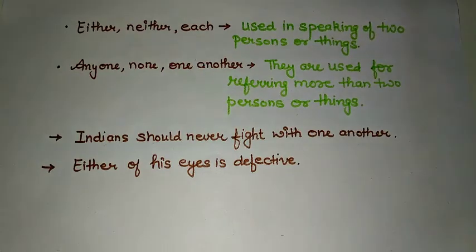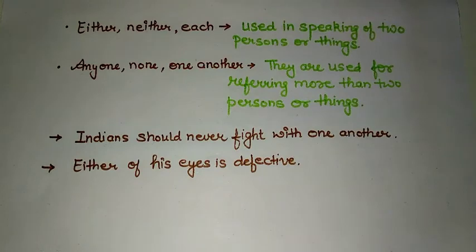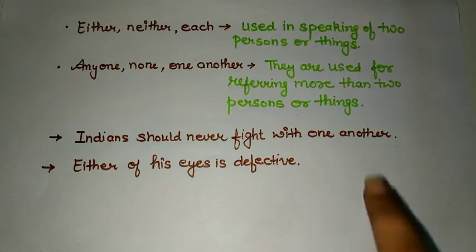Like, Indians should never fight with one another. Here if I use each other, the sentence will become wrong because it is not about two persons. It is about every Indian, that every Indian should not fight with every other Indian. So we have used one another.